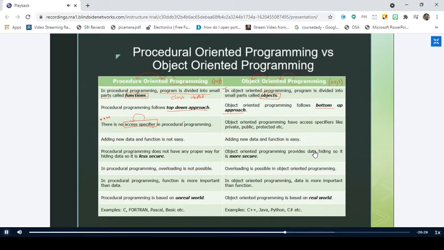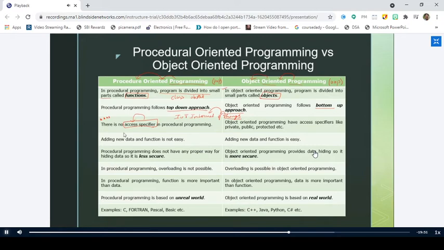Similarly, if I want to define IoT, Internet of Things, how can you define Internet of Things? Things are interlinked with internet. Super, right? So we have some things that are always interconnected via internet. This is called Internet of Things. Now tell me, what is access specifier?